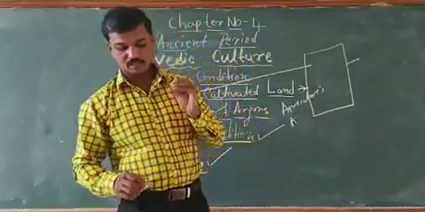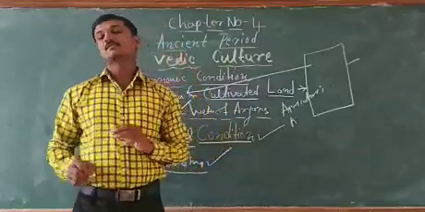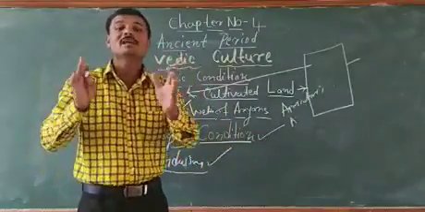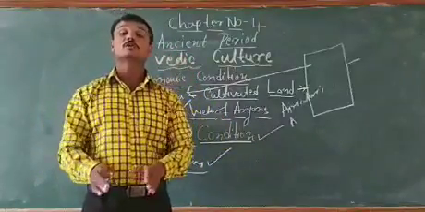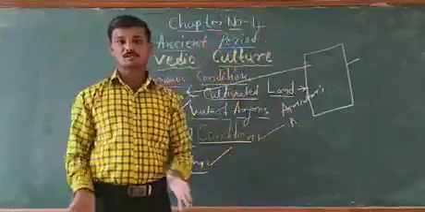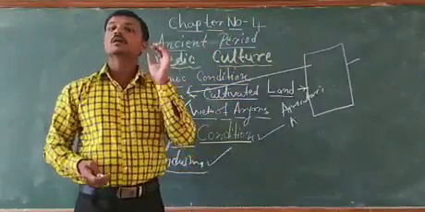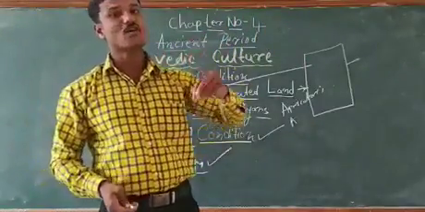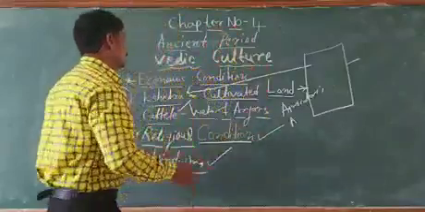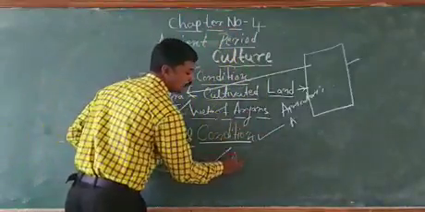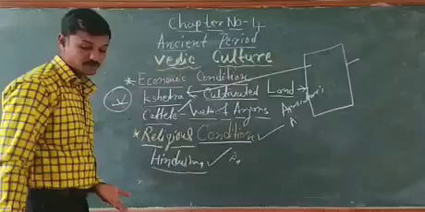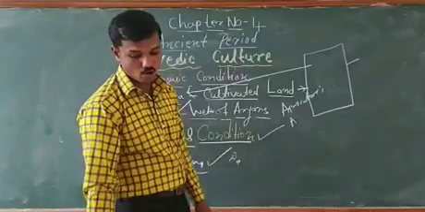Here it means they were polytheist. What do you mean by polytheist? That is the worship of many gods. The worship of many gods is called polytheism. The Aryans were also polytheist. They worshipped many gods.